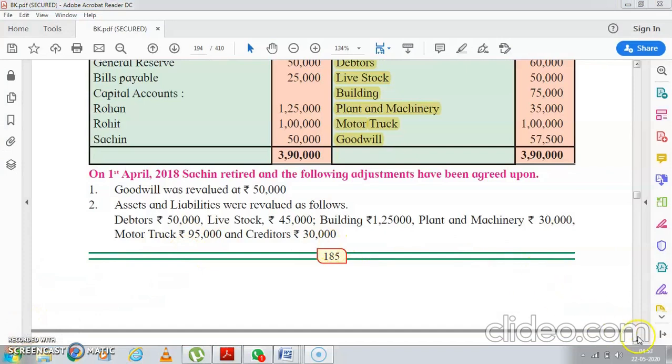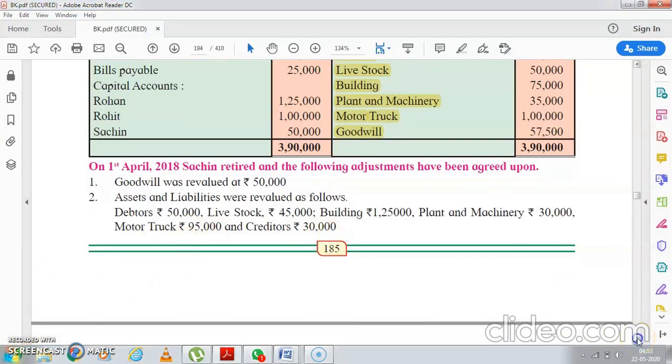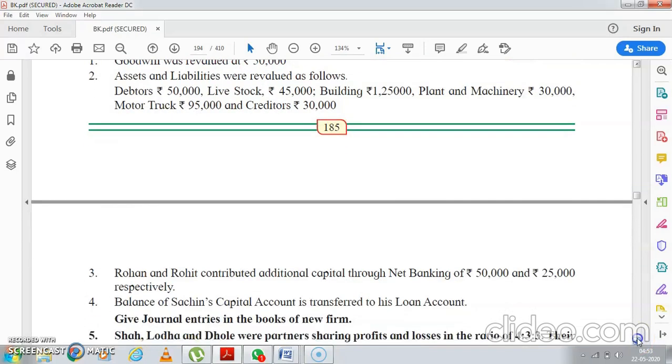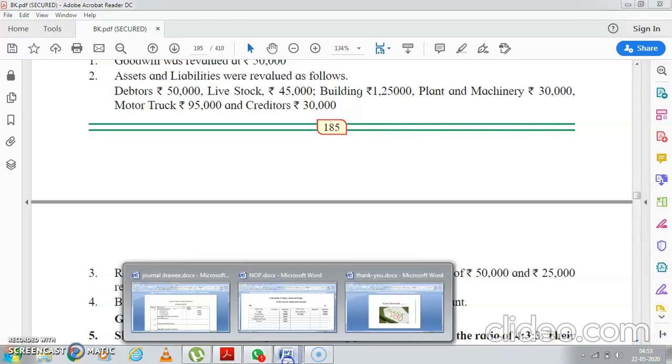Now let's go ahead and see what adjustment number 3 is saying. Yes, Rohan and Rohit contributed additional capital through net banking. See, Rohan and Rohit are bringing extra money into the business. So when the money comes in, what is the entry? Bank account debit to partners' capital account. So it will come on your credit side.